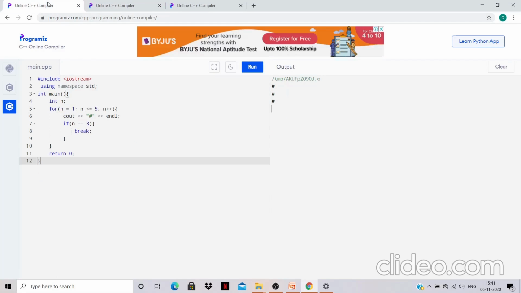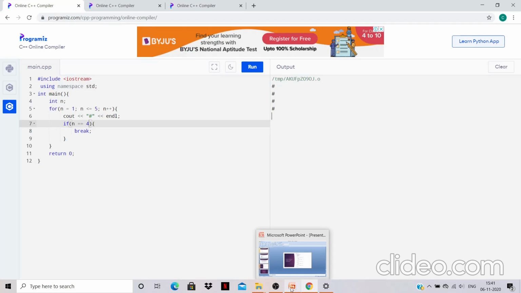And again, if we see the break statement, we can try some other value. Suppose we use 4 and now we run. So 4 hash symbols are printed here. That means our for loop will terminate after the fourth iteration. So this is all about this video.